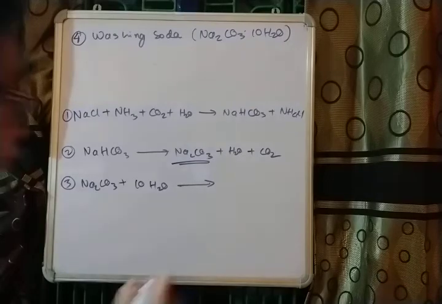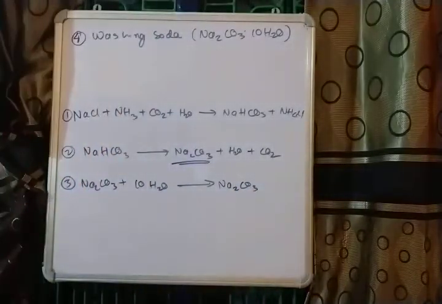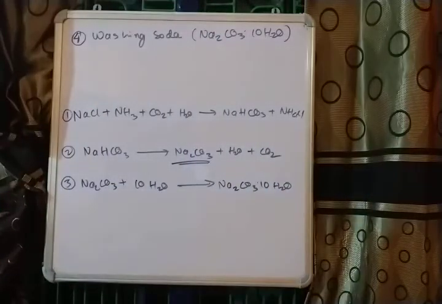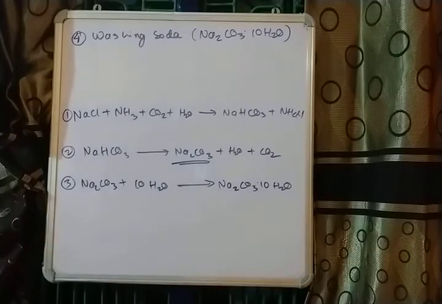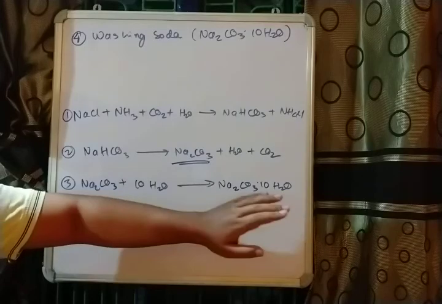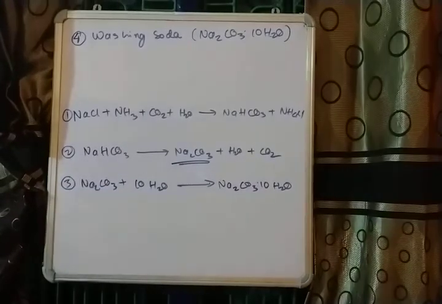After cooling, this Na2CO3 which was initially dry will now be crystallized in nature. So this is what we have, Na2CO3.10H2O, and this is the substance called washing soda.